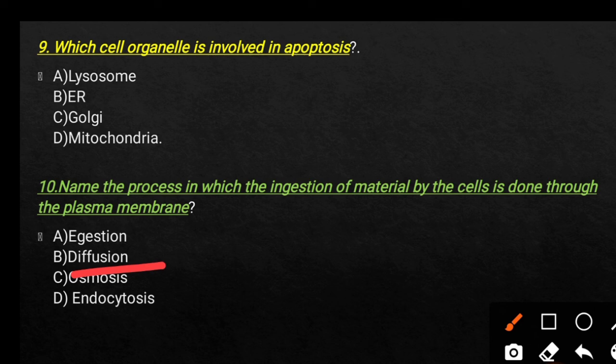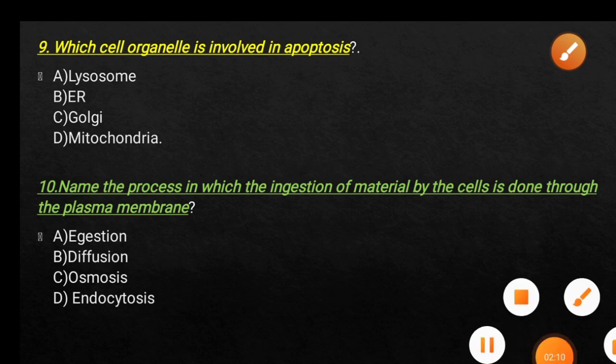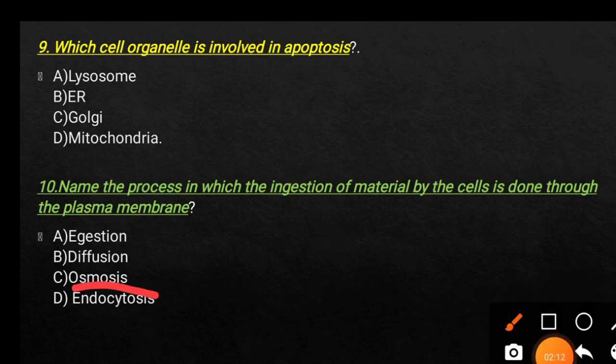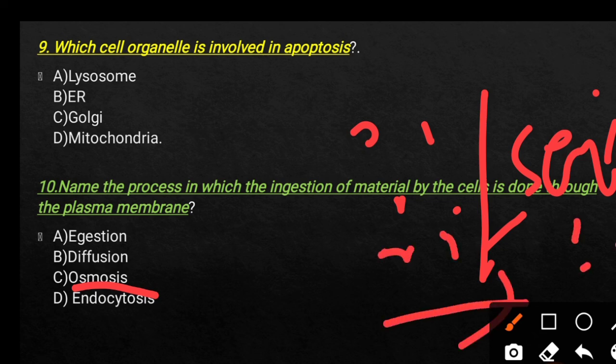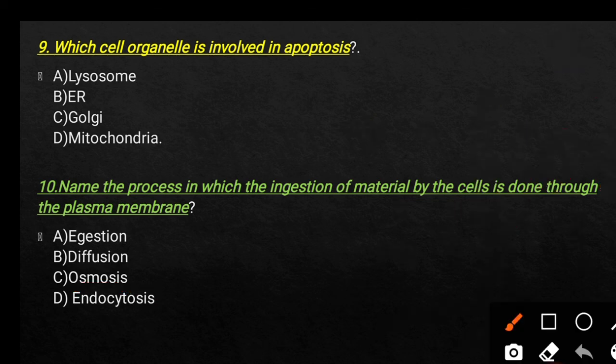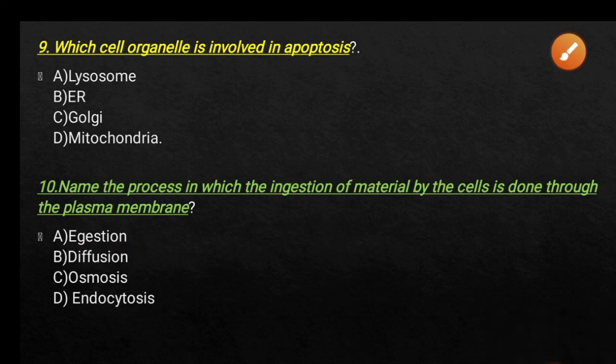And here another term is diffusion. Diffusion means movement from a region of higher concentration to lower concentration. And osmosis is the movement of solvent across a semi permeable membrane towards a higher concentration, with the help of a semi permeable membrane, that is known as osmosis.